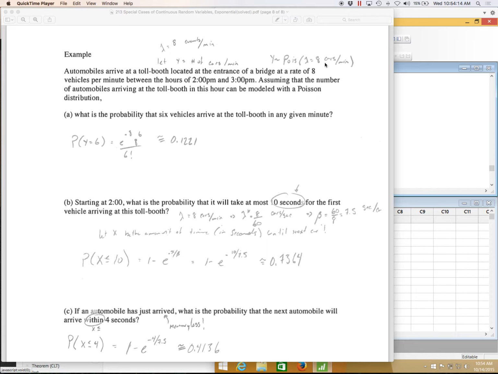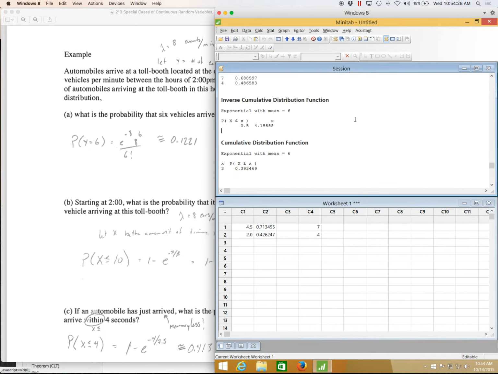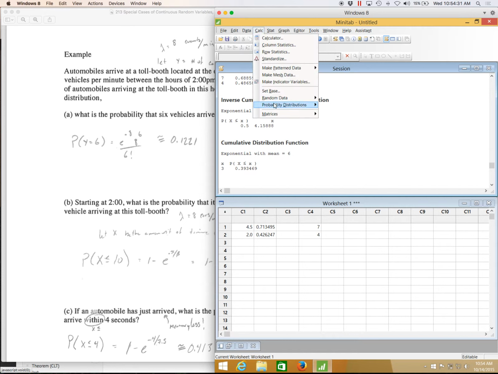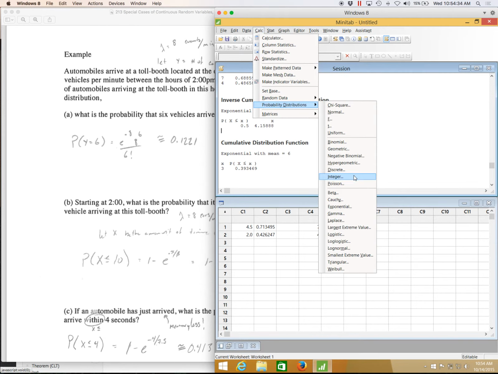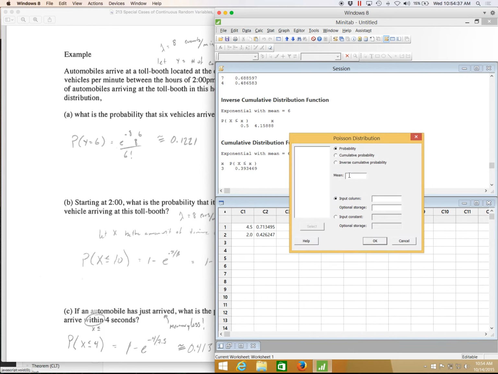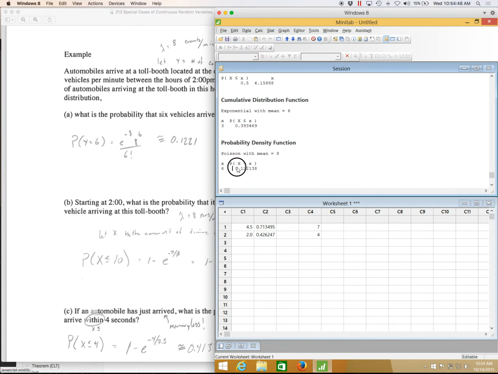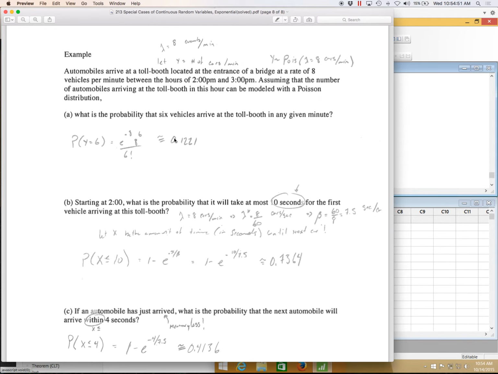Here I have lambda given to me in terms of minutes, so I don't need to do anything special. This is just let y be the number of cars per minute, which is Poisson. So what's the probability of exactly 6? Again, you can use the formula if you want, or you could use Minitab. Probability distributions, this would be Poisson. Here I want the exact probability. I'm expecting 8 cars per minute, and I want to know the probability of exactly 6 cars. Here's the calculation. It's about a 12% chance that I get exactly 6 when I'm expecting 8.